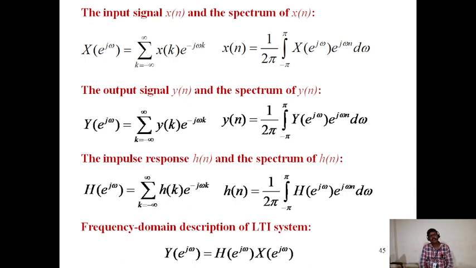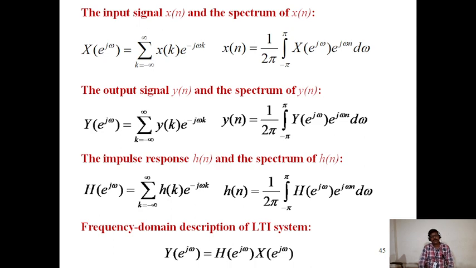The output signal y of n and the spectrum of y of n. Y of e power j omega is equal to the sum over k from minus infinity to infinity of y of k e power minus j omega k. y of n is equal to 1 by 2 pi integral from minus pi to pi of Y of e power j omega e power j omega n d omega.